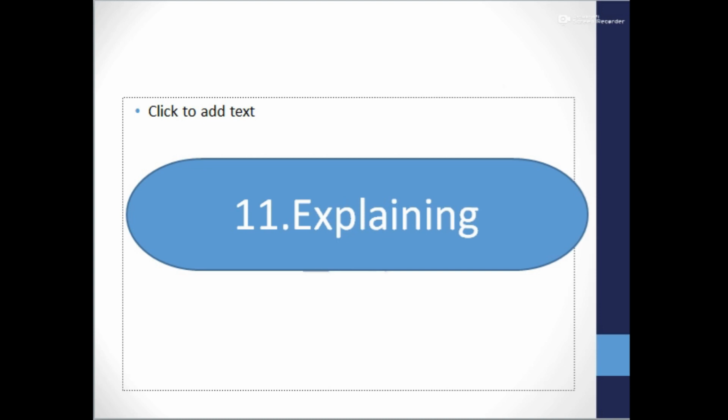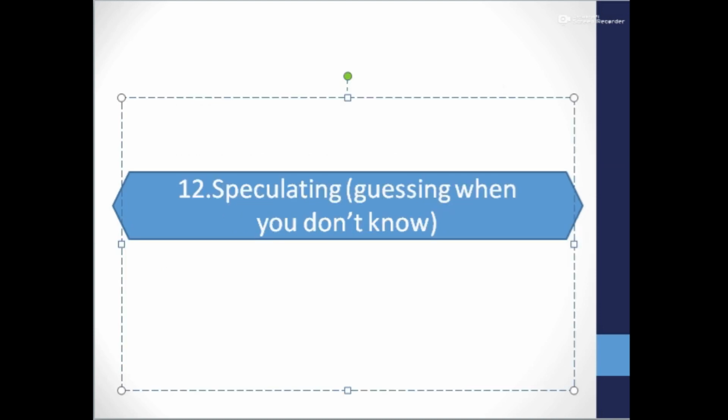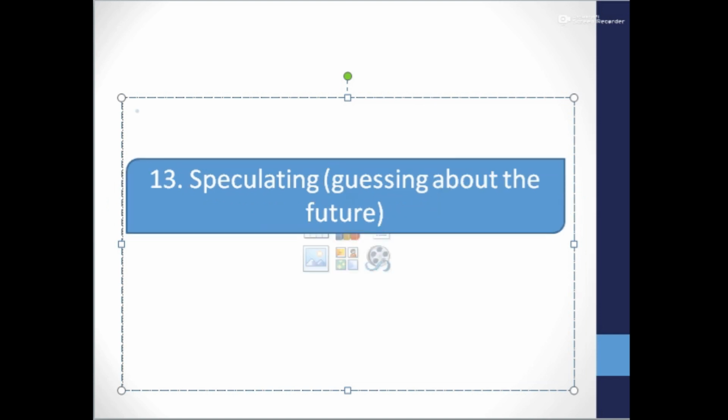Explaining what I am doing. I am explaining language functions to you. When I explain, I introduce the topic, then I speak about the topic, I give you definition and examples. Speculating. Speculating means guessing. Sometimes we guess things that we don't know. Speculating, guessing about the future.